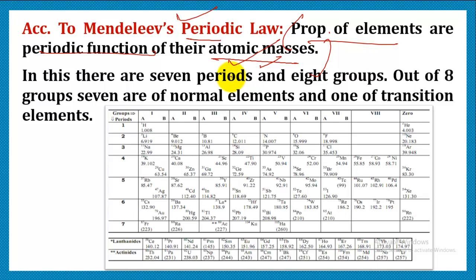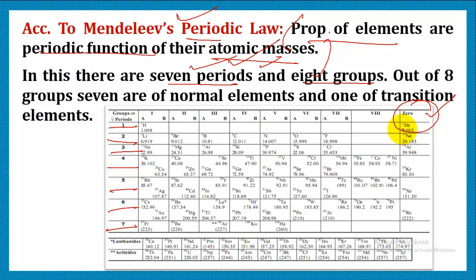So Mendeleev's periodic table consists of 7 periods and 8 groups. This was the Mendeleev periodic table, which had 7 periods, that is the horizontal rows. As you can see, there are 7 horizontal rows, and it had 8 groups. These are the 8 groups. As you can see, there is also the 0 group, but at the time of Mendeleev's classification, this group wasn't present.